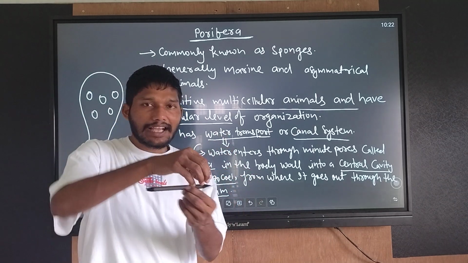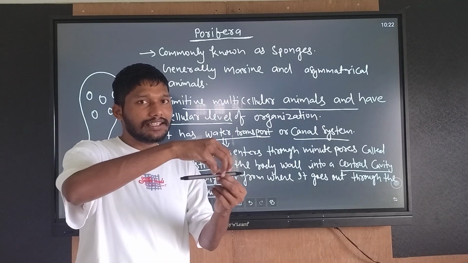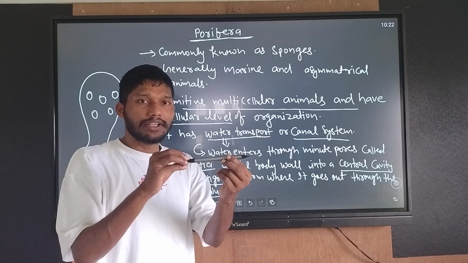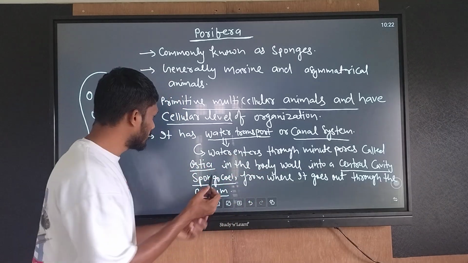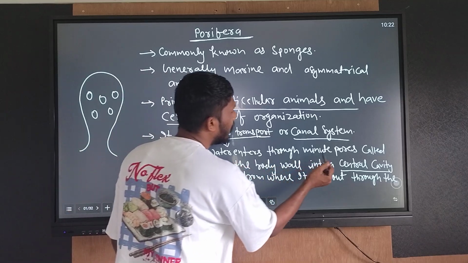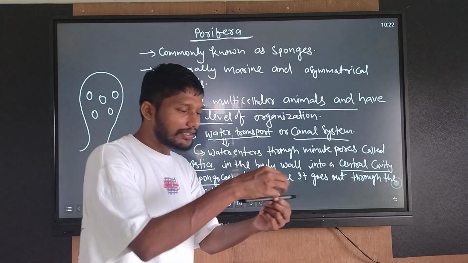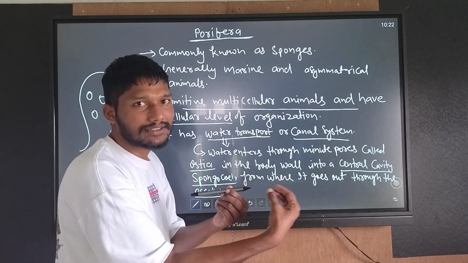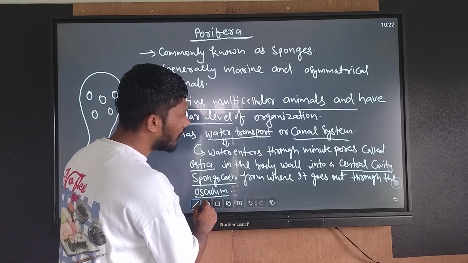In poriferans, the canal is called the spongocoel. Water enters through the minute pores called ostia into the central cavity, the spongocoel, and water exits through the pore called the osculum.